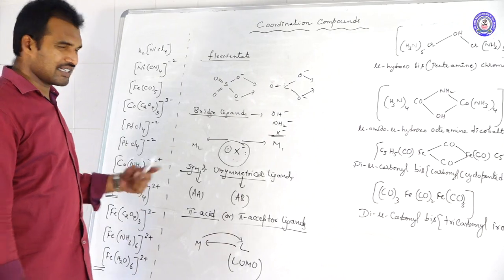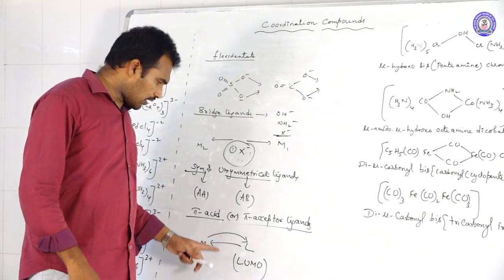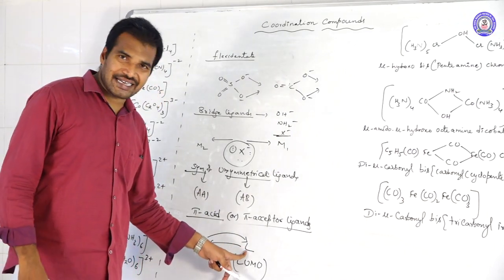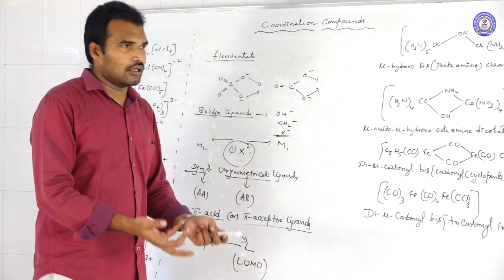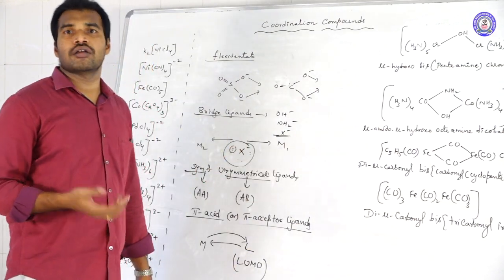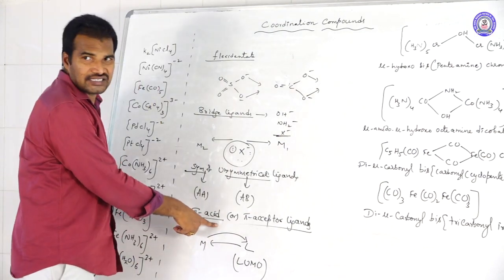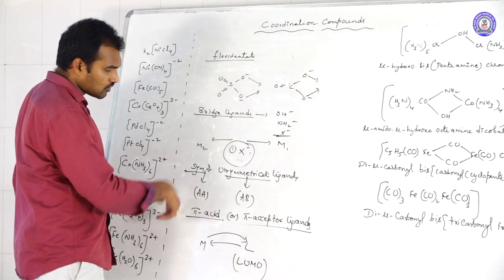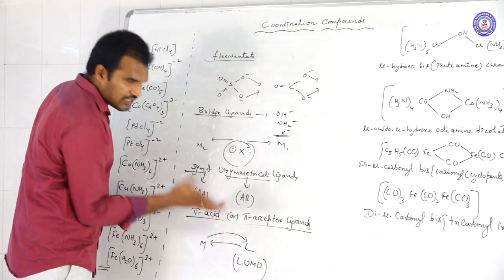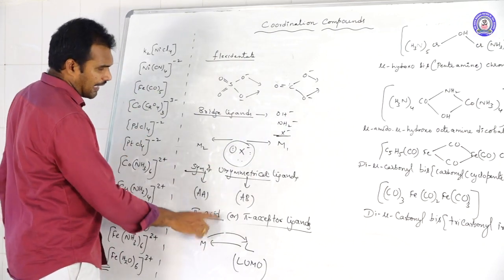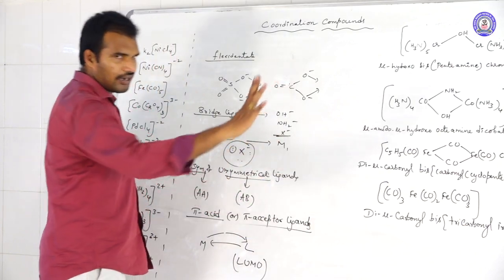That is what we call synergism. We will discuss it later. This ligand is acting as an electron pair acceptor, a Lewis acid. That is why we call them pi acids: because of this acidic nature, a pi bond is generated. That is why pi acid or pi acceptor ligands.